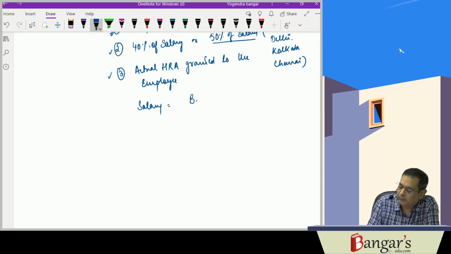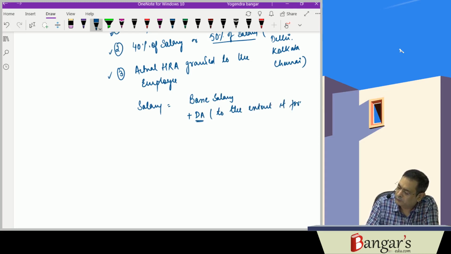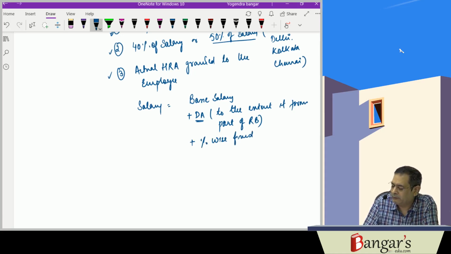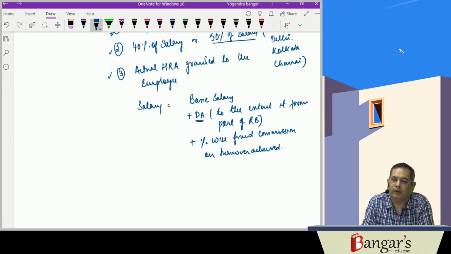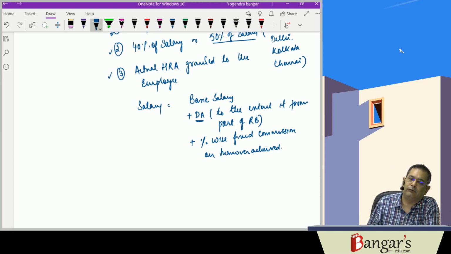Salary is equal to basic salary plus DA to the extent it forms part of retirement benefits, plus percentage-wise fixed commission on turnover achieved.